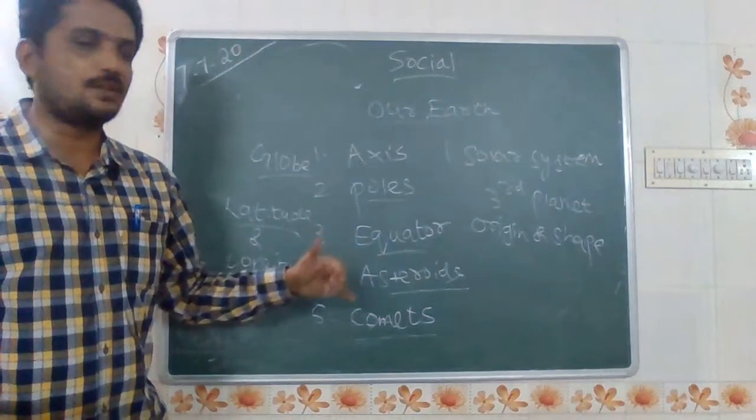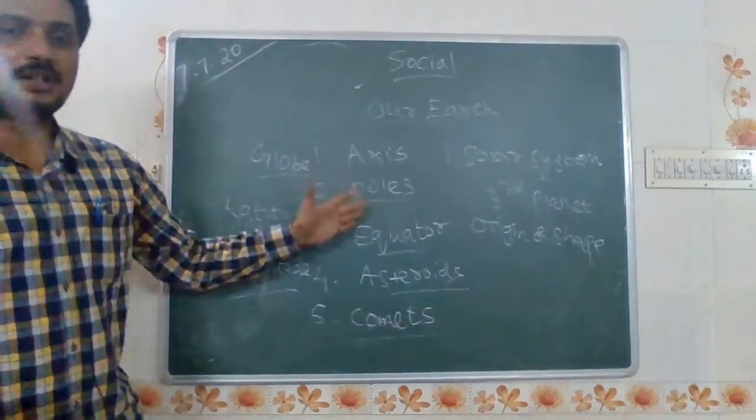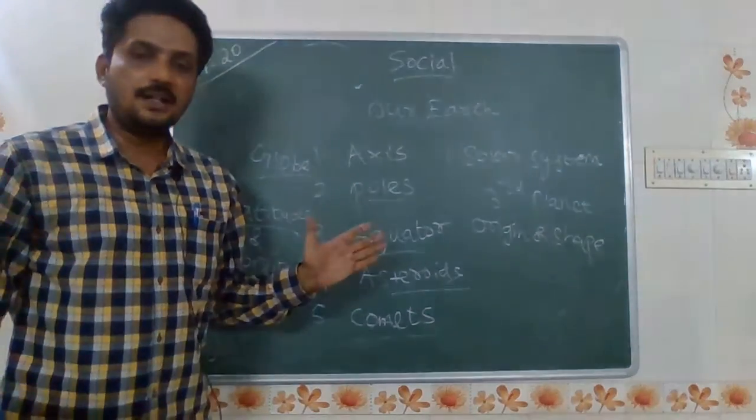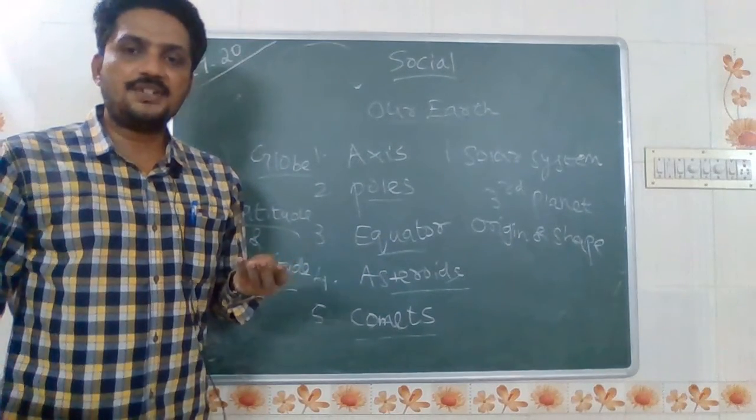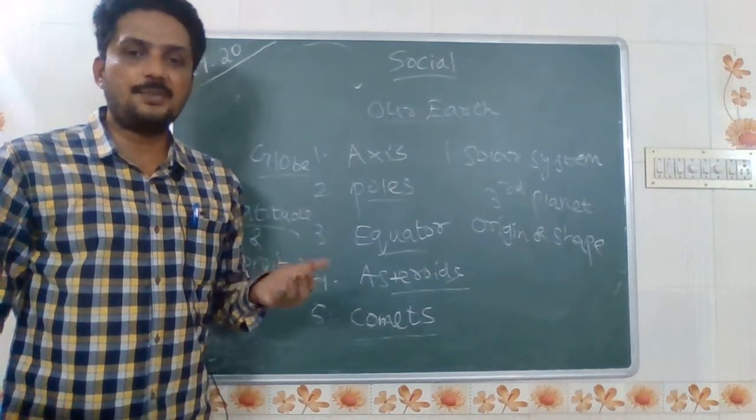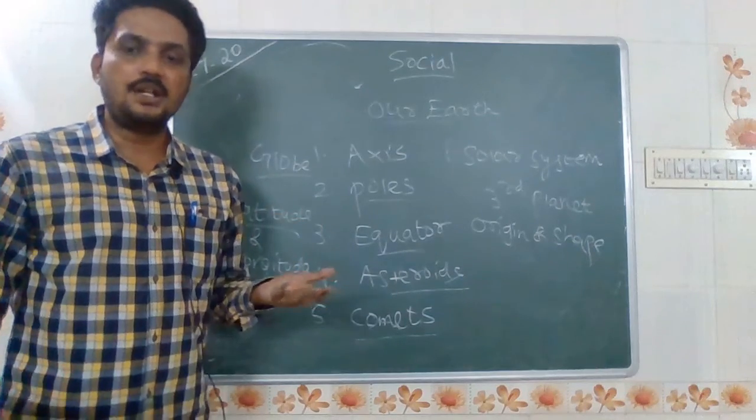So in this session we learned about the content of our Earth and the universe. The new words are axis, poles, Tropic of Cancer, Tropic of Capricorn, asteroids, comets. These are the new words.